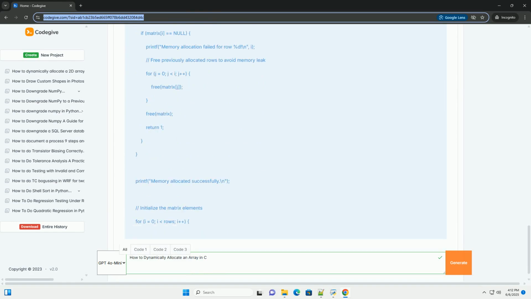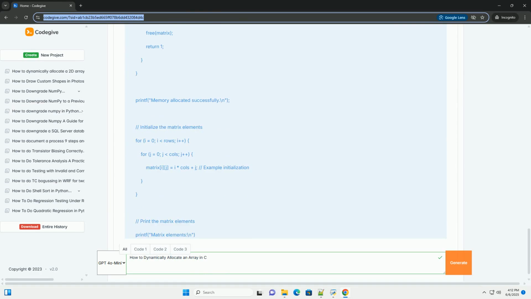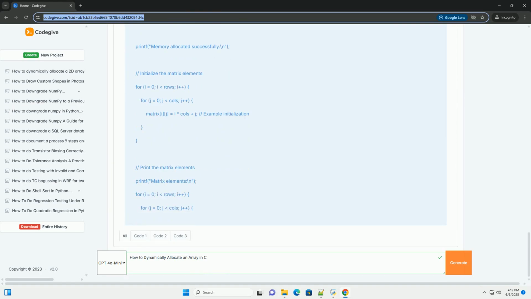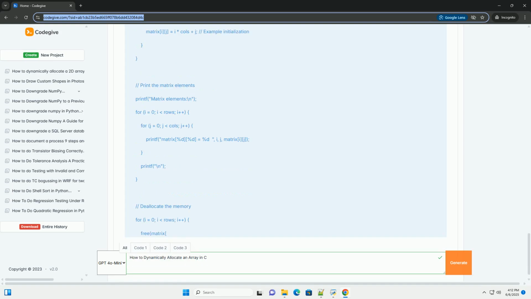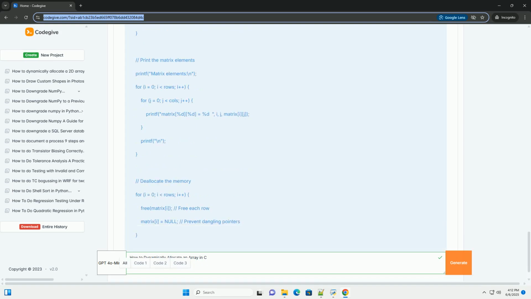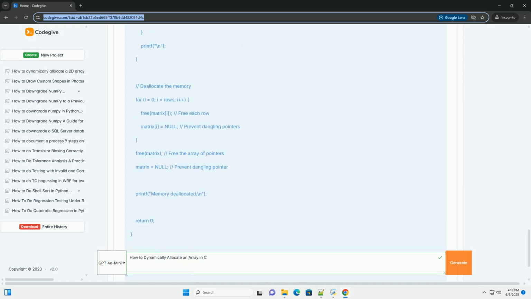Why dynamic allocation? Static allocation, where arrays are declared with a fixed size at compile time, for example int my_array[10], has limitations. Fixed size: the size of the array is determined during compilation and